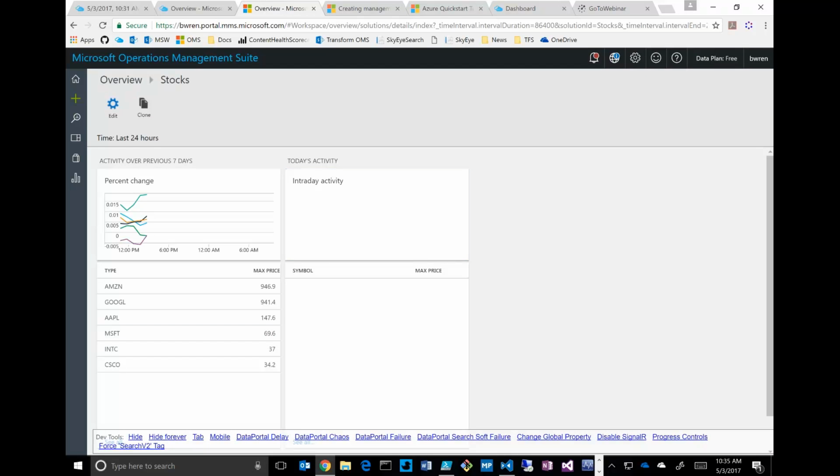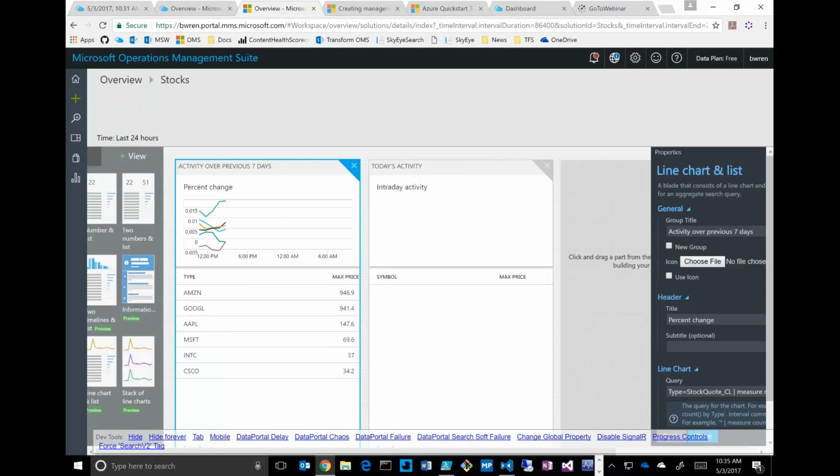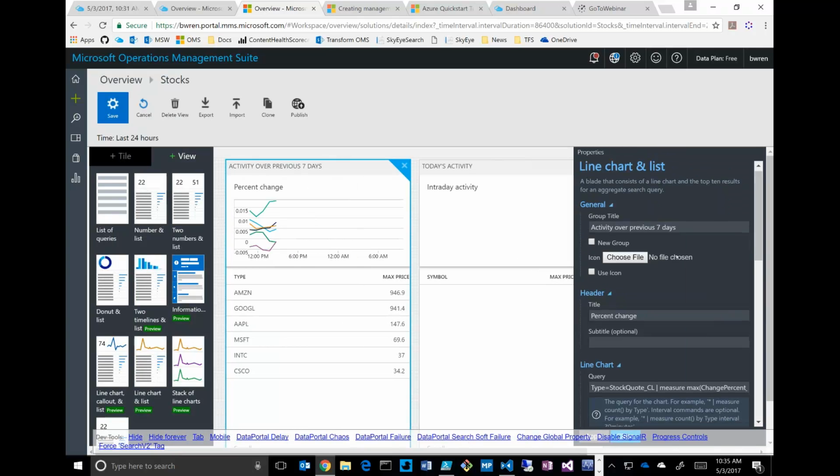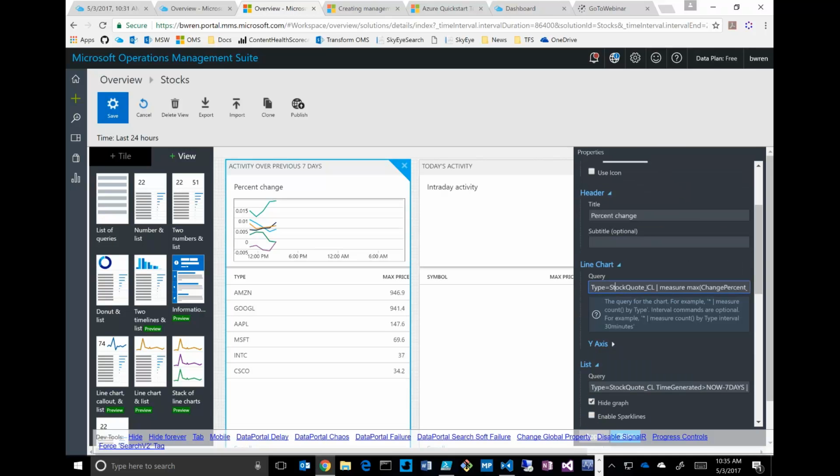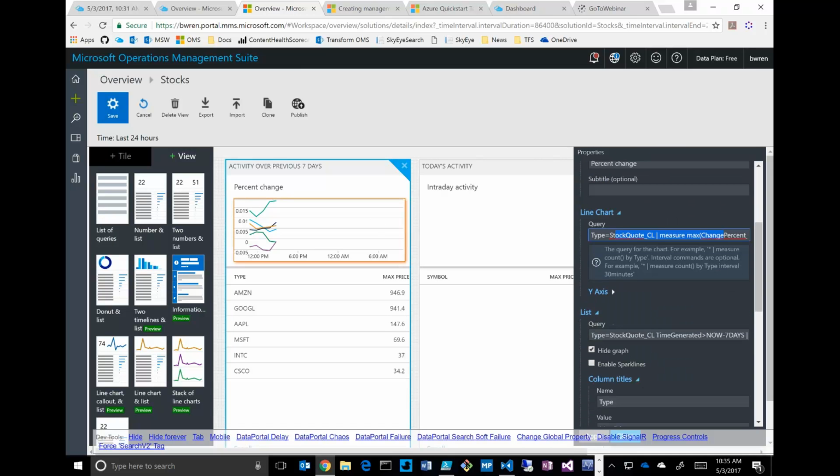Something wrong with my intraday one, but you can see here, I'm creating a graph showing kind of tracking of these different stock symbols. Give you an idea of how these are created. When I edit this, you can see here is a log search that I'm doing that runs this chart here. Here is the log search that runs this list. I have all sorts of different parts that I can create. So, similar to the type of dashboard functionality that we see in the OpsMan world. Okay. So I'm just going to leave that there.